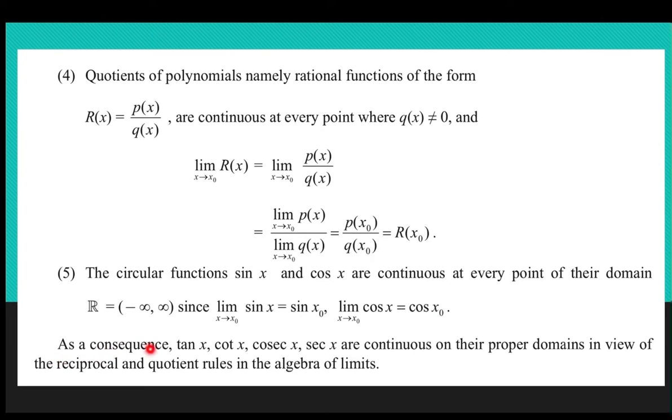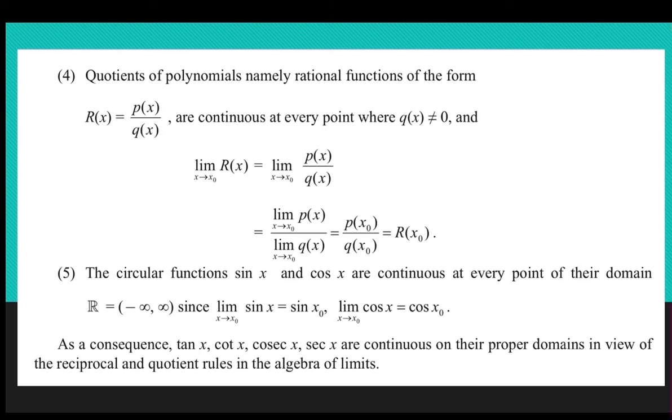As a consequence, tan x, cot x, cosecant x, secant x are also continuous on their proper domains in view of the reciprocal and quotient rules in the algebra of limits. We denote tan x as sin x by cos x. So, it is a rational function, isn't it? Tan x is equal to sin x by cos x, and the denominator should not be equal to 0. That is only mentioned here. Similarly, for cot x, it is cos x by sin x, and in that case sin x should not be equal to 0.